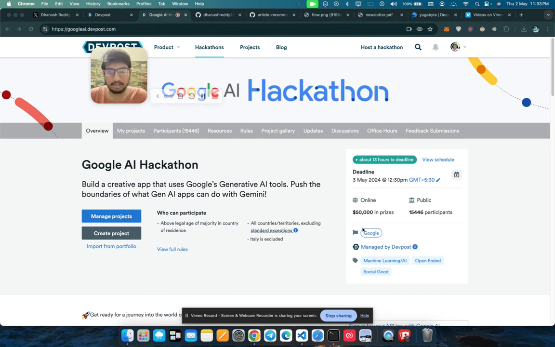So my project for this Google AI Hackathon is an article recommender system. Not just a recommender, but it will also make you a nice cool PDF as a newsletter that you can read daily and basically learn about the best articles that would be recommended to you.